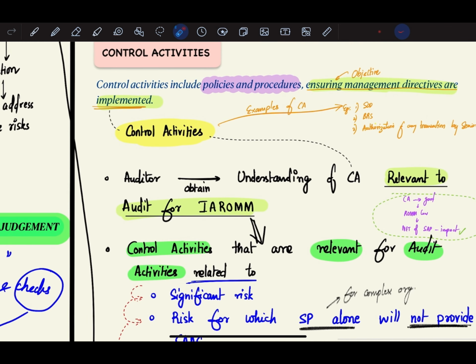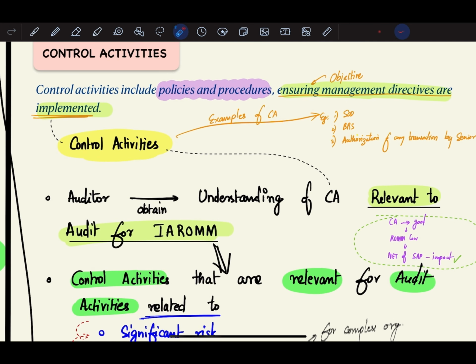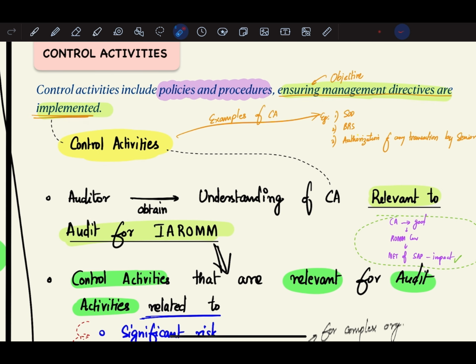Next, we have control activities. Control activities include policies and procedures ensuring management directives are implemented. Management will give directions to its employees and different personnel working under the company, so are management's directions being followed or not?